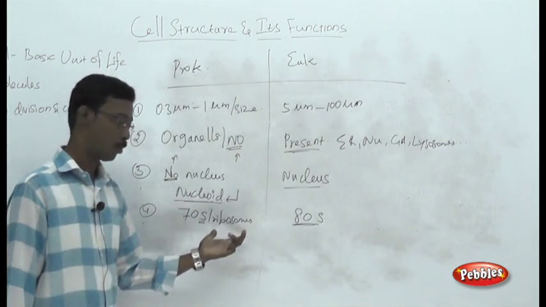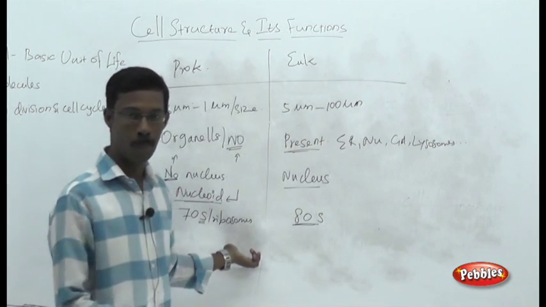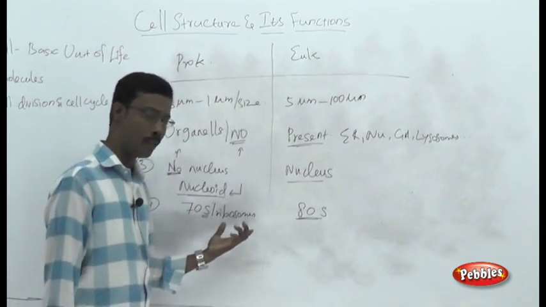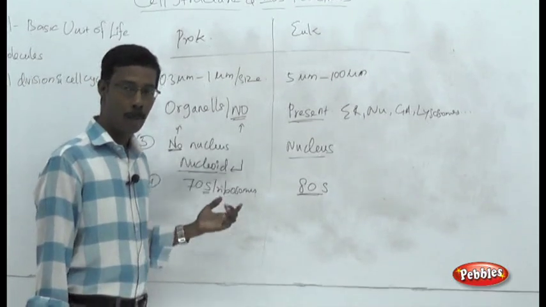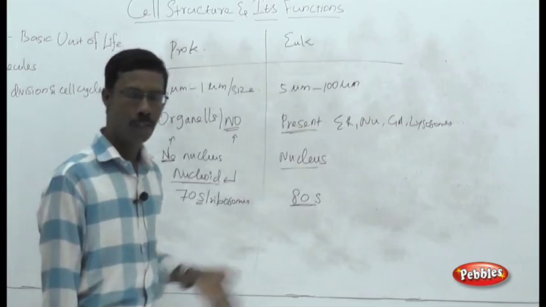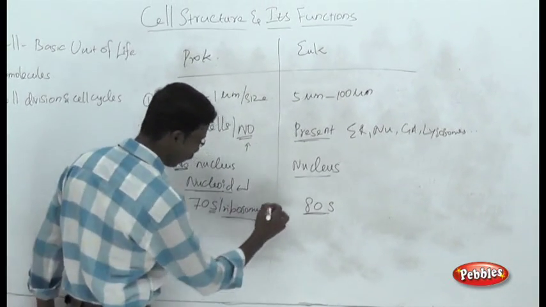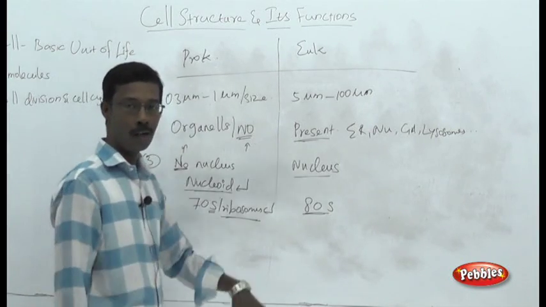Because ribosomes are just macromolecular structures. They are not covered with membranous structures, so we have to call them just macromolecules. You are not supposed to call them organelles. Many times we expect this question in the NEET exam. Ribosomes will be confused with the organelles.